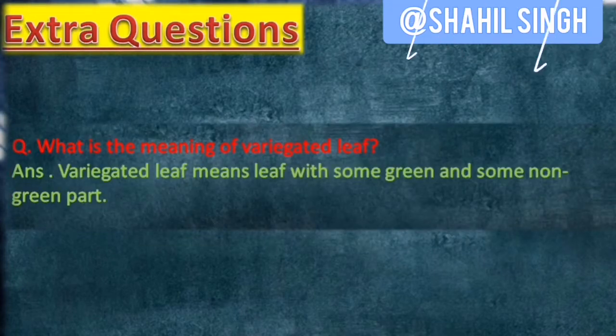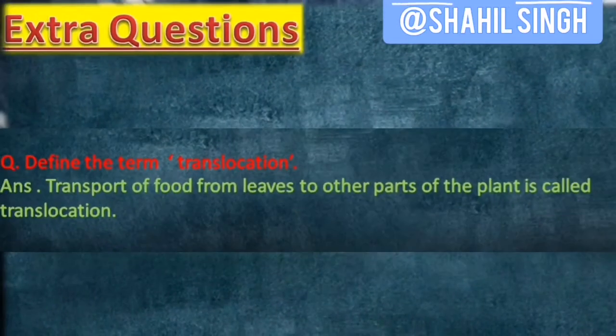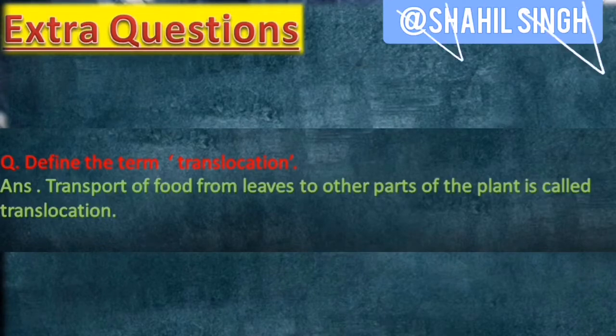What is the meaning of variegated leaves? Variegated leaves means leaves with some green parts and some non-green parts. So it basically means leaves which have yellow or differently colored patches on them. Define the term translocation. Transportation of soluble form of food in plants through phloem is called translocation.